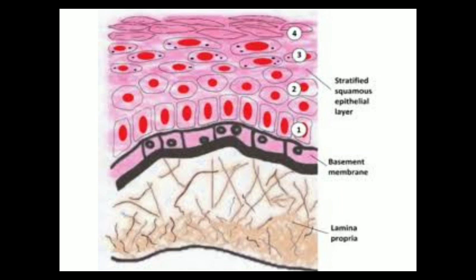In this diagram you can see that this is an epithelial tissue and this is the underlying tissue. The epithelial tissue remains separated from the underlying tissue by the basement membrane. So this structure is the basement membrane, or we can say that epithelial tissue remains present over the basement membrane.